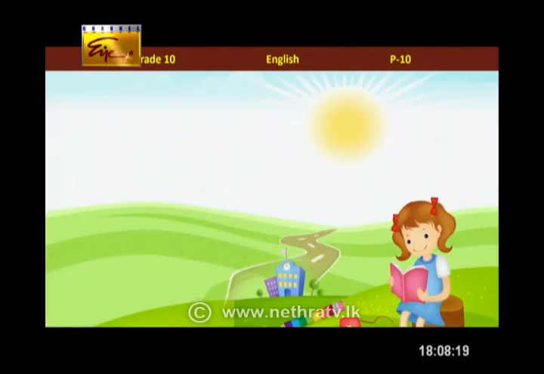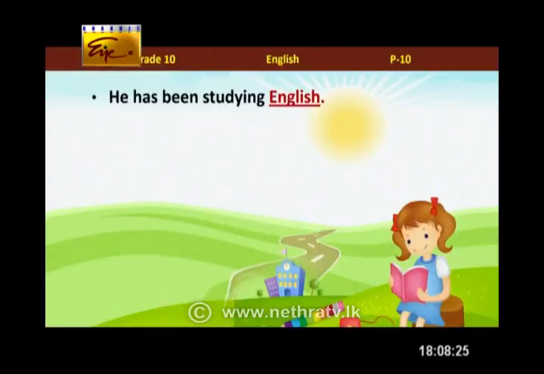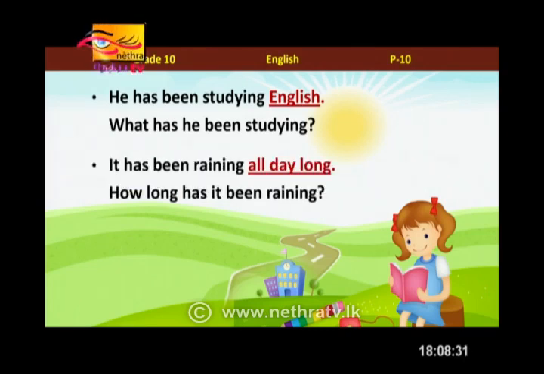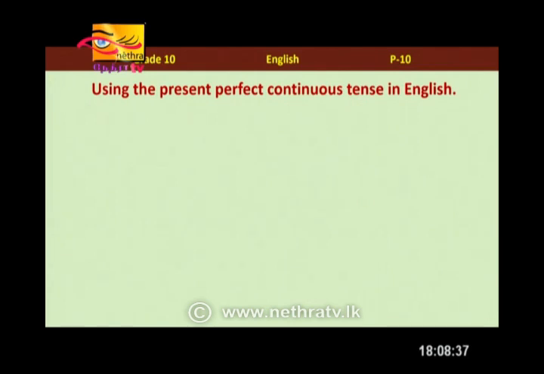Well, you see me here clearly, not hiding here. "He has been studying English." How about the question here? "What has he been studying?" "It has been raining all day long." "How long has it been raining?" You got that correct.